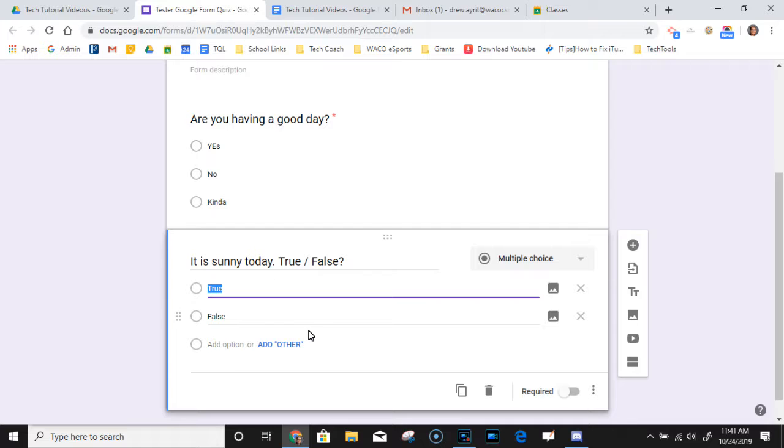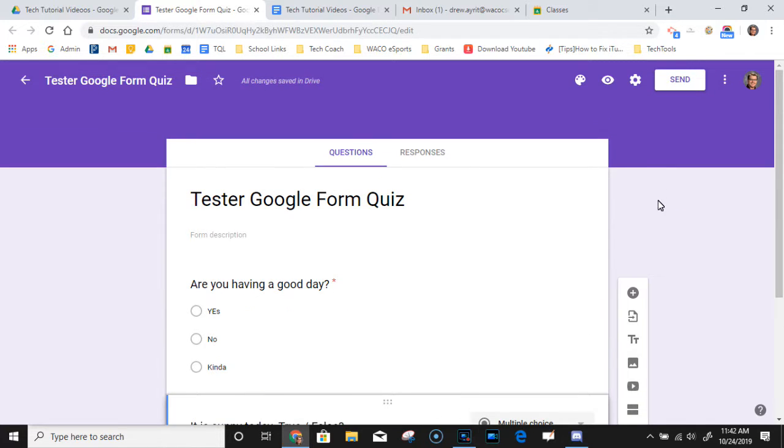Now, for some questions, you might want to add an other option. This would be more for a form, so you could add the option that somebody could just type in a response if they didn't like one of the other choices. For our purposes, since we're looking more at making this a quiz, we're just going to leave it at these two, and I'll show you how to turn it into a quiz now.